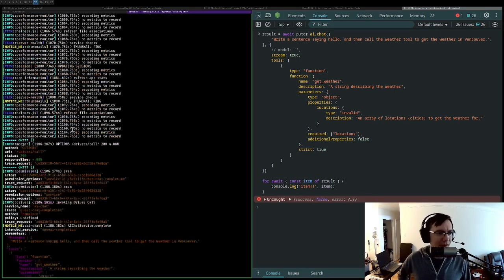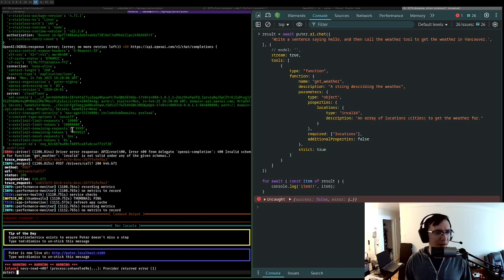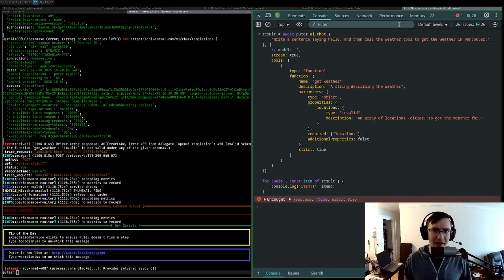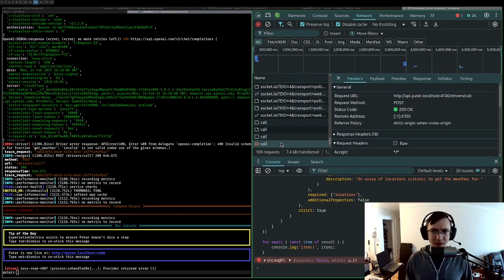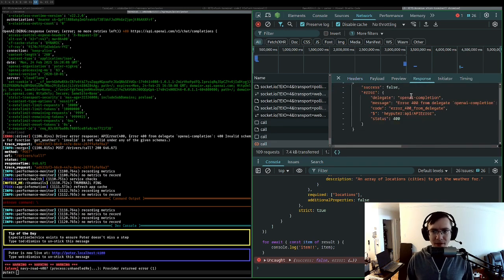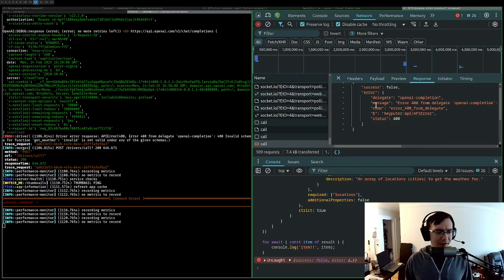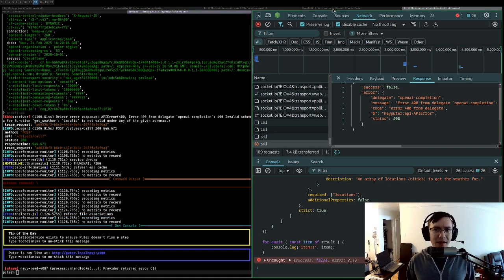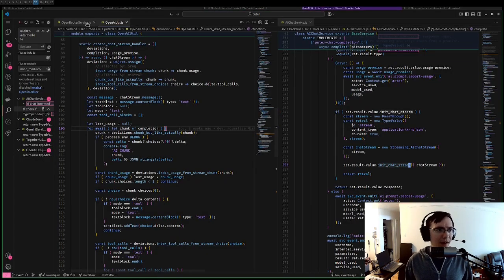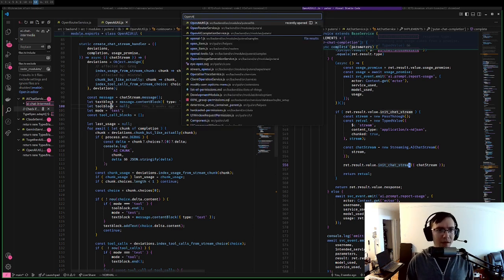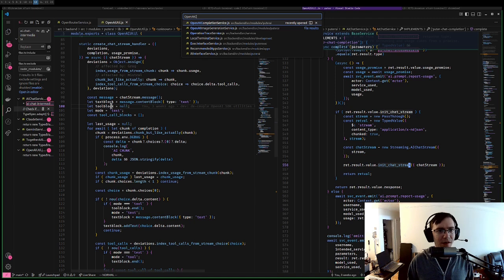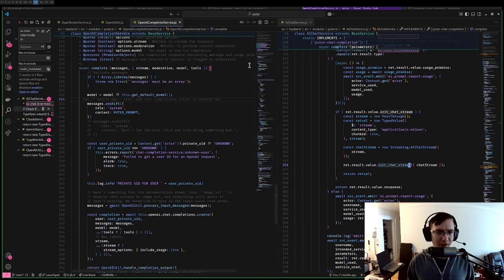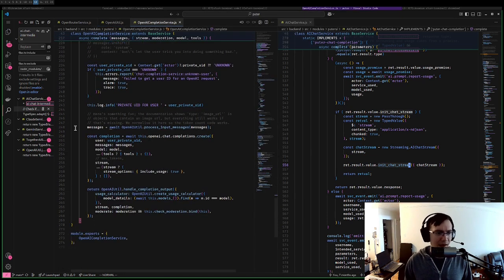Do we get a stack trace? We don't get a stack trace, and I actually do need to know where this error is coming from. It's nice that I get an error response, but it's very likely this is coming from a line of code where we're actually able to catch the error. So, for example, in OpenAI completion service on line 250, this might be where we're getting the error.